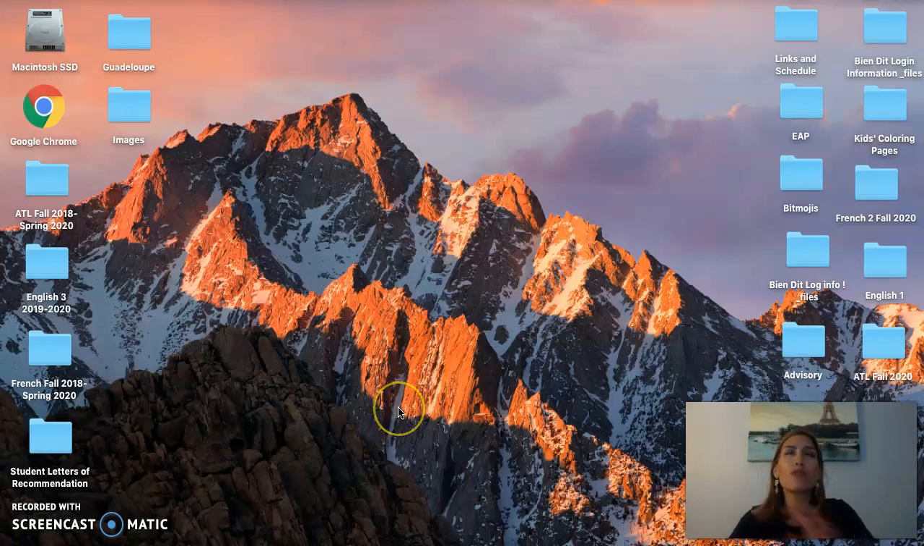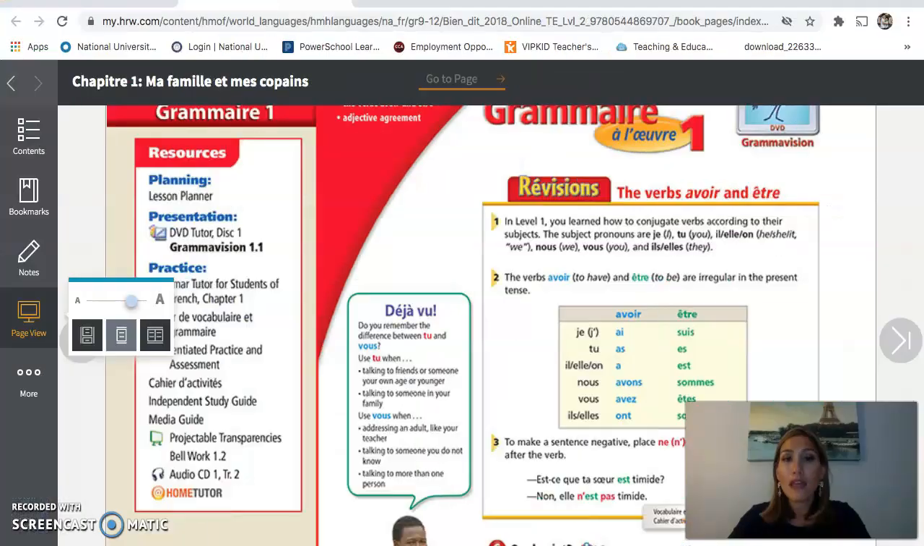So there are two verbs in French which are the most important verbs that you will ever learn in the French language. And the first one is avoir, which means to have. And the second one is être, and être means to be, okay? And in order for you to speak French fluently, you have to know these verbs.